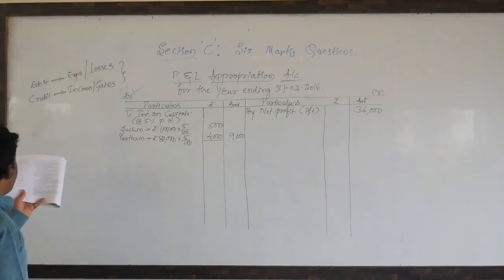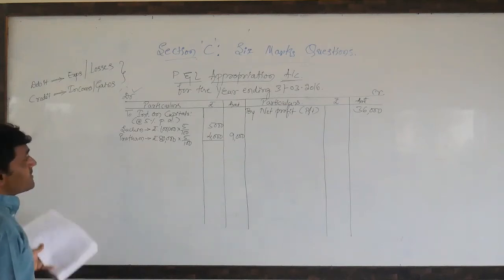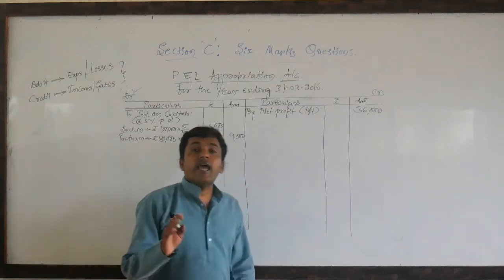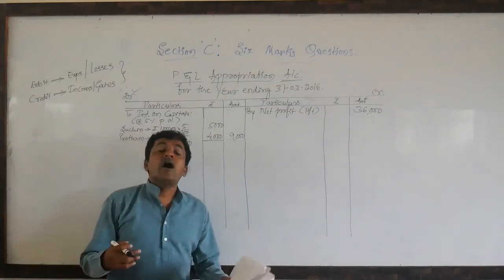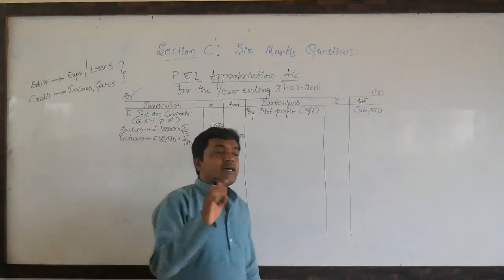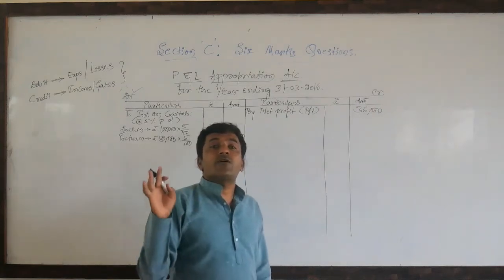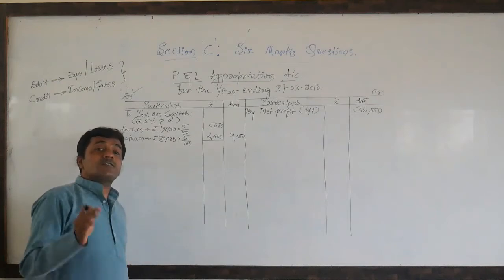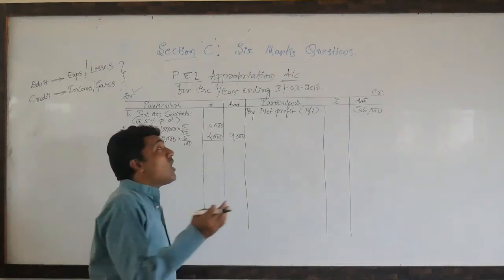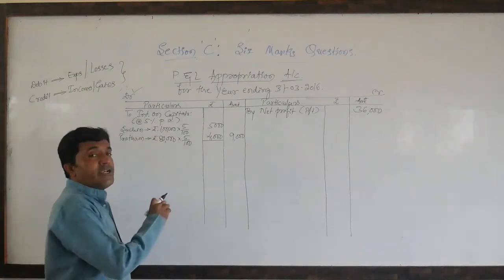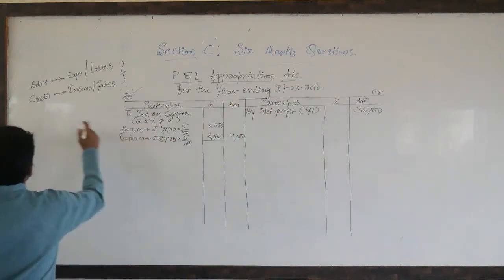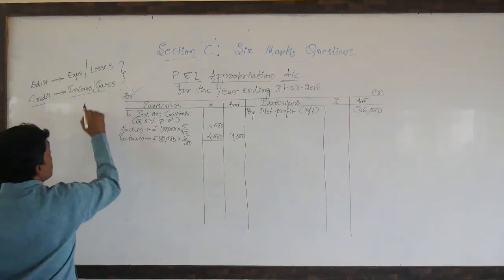Now the second adjustment, interest on drawings. Dear students, very important. Drawings means any cash or goods withdrawn or used by the partners for their personal use, for their domestic use. Interest on such drawings is an income to our firm. That is the reason we need to write it on the credit side of this profit and loss account, as per this rule, credit incomes or gains.